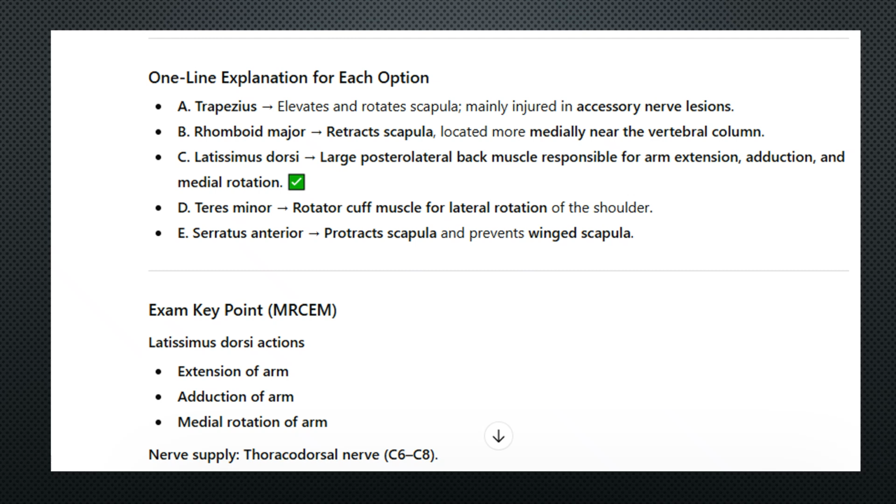So the correct answer is latissimus dorsi, a large posterior lateral back muscle responsible for arm extension, adduction, and medial rotation. Shoulder muscles and their nerve supply are always asked in the MCQ exam. So the latissimus dorsi nerve supply is important: it is supplied by the thoracodorsal nerve, C6 to C8.